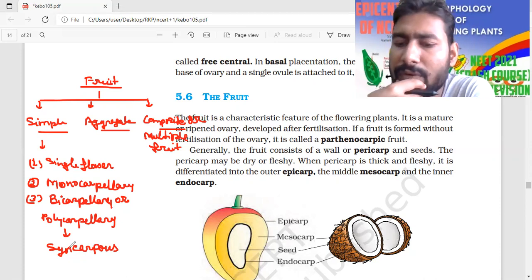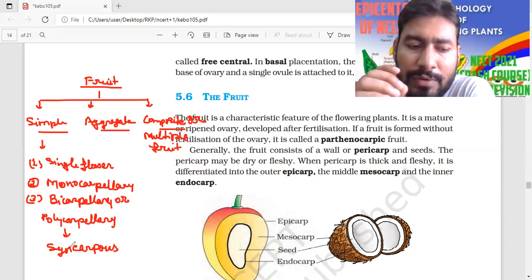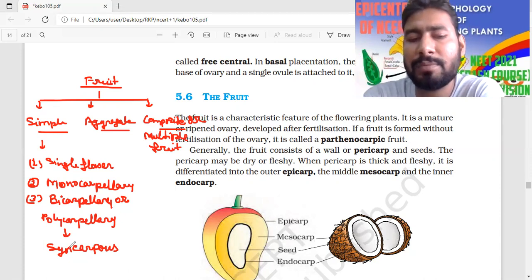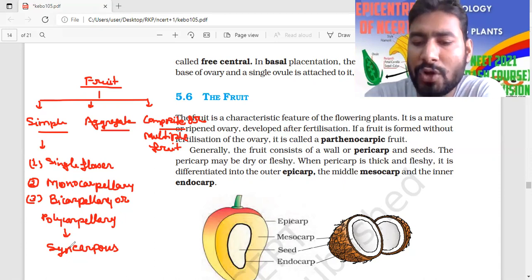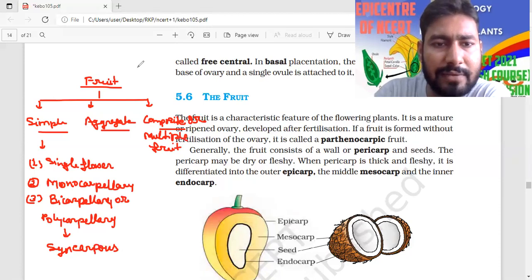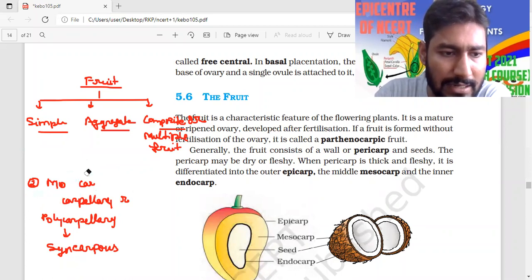So here, simple flower, there is a very interesting story about the simple types of fruit, not flower. Simple types of fruit, where the single flower and carpel is always one. Sometimes maybe bicarpellary or polycarpellary condition will come, so it should be syncarpous in condition. It should be syncarpous, means the carpel is fused or united. That is syncarpous. This is the basic criteria for simple types of fruit.